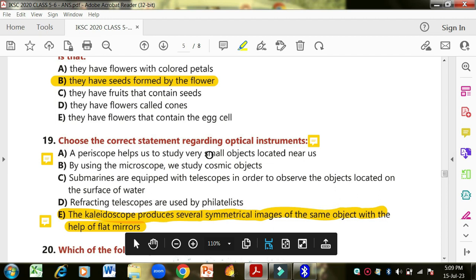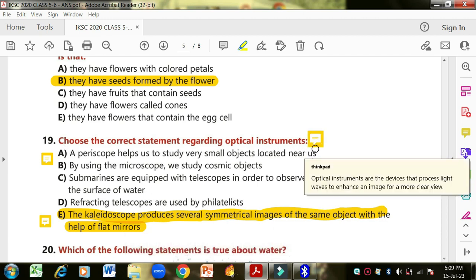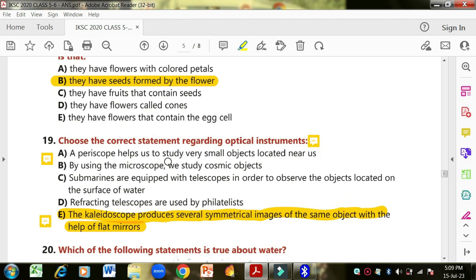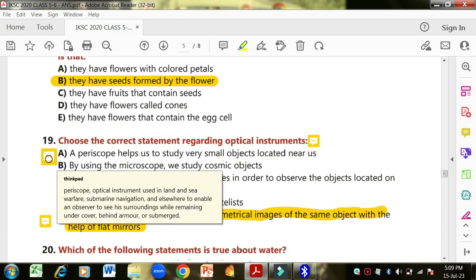19. Choose the correct statement regarding the optical instrument. Now first you should know what an optical instrument is. Optical instruments are devices that process light waves to enhance an image for a clearer view. It helps you to see things in a bigger form. A periscope helps us to study very small objects located near us. What is a periscope? A periscope is an optical instrument used in land and sea warfare, submarine navigation, and elsewhere to enable an observer to see his surroundings while remaining under cover behind armor or submerged.